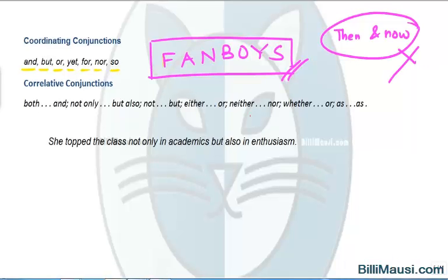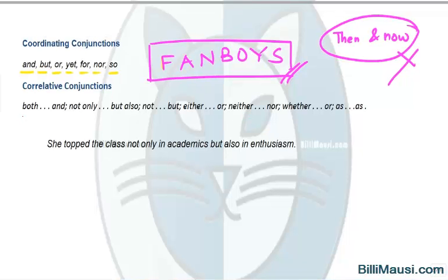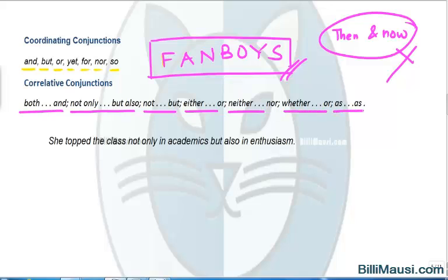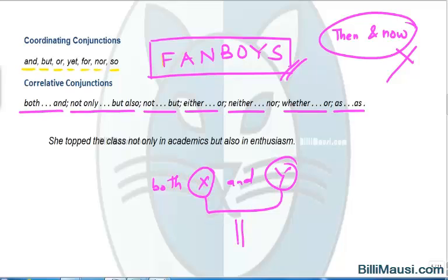Now let's see what are correlative conjunctions. Correlative conjunctions always travel in pairs, joining sentence parts that are to be treated as grammatically equal. So you can see both and, not only but also, not but, either or, neither nor, whether or, as x as. So you can also write them as both x and y, where x and y need to be grammatically parallel. Let's see one example.